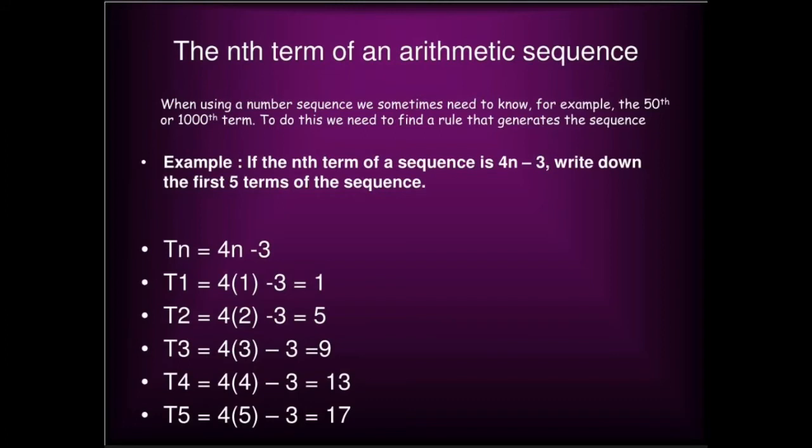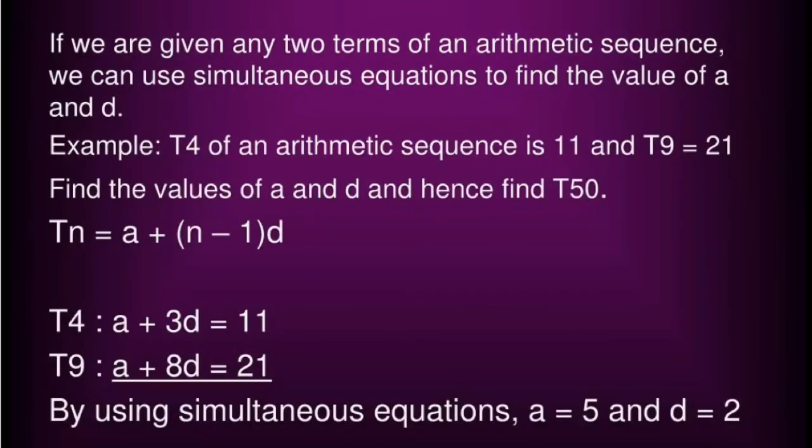If the nth term of an arithmetic sequence is given, we can find the sequence. For example, if the nth term of the sequence is 4n minus 3, write down the first 5 terms of the sequence. So putting the value of n as 1, we will get T1, that is 4 into 1 minus 3, which is equal to 1, and so on. Putting n equal to 5, we get the fifth term, and so on.